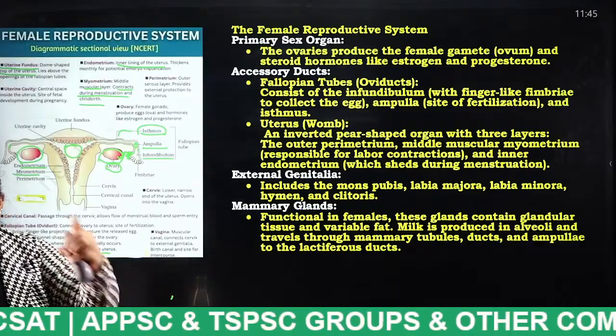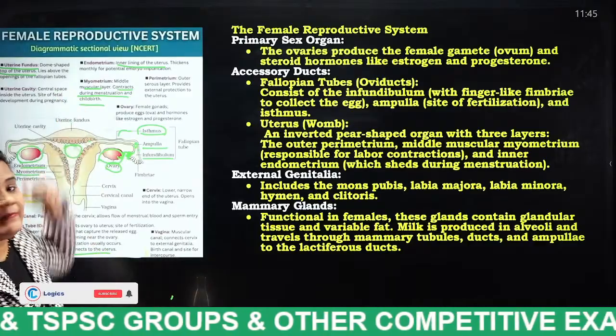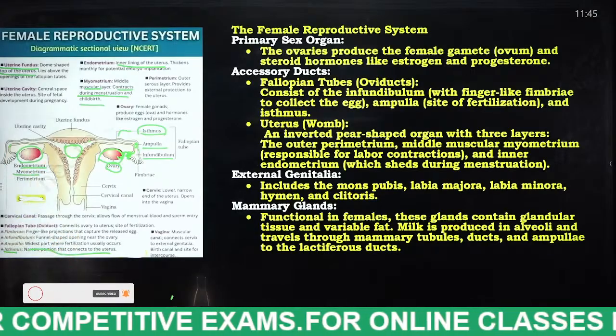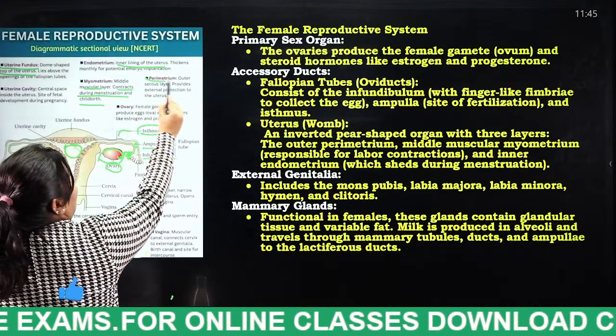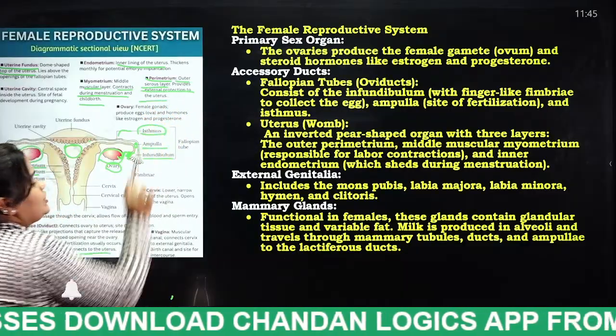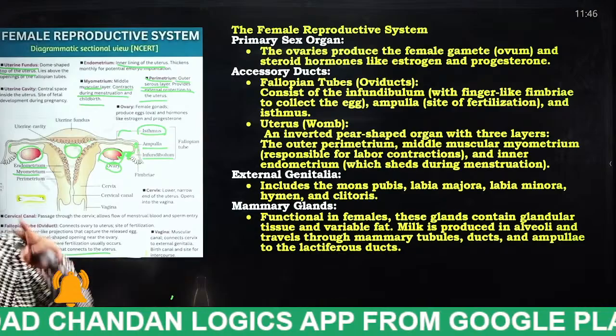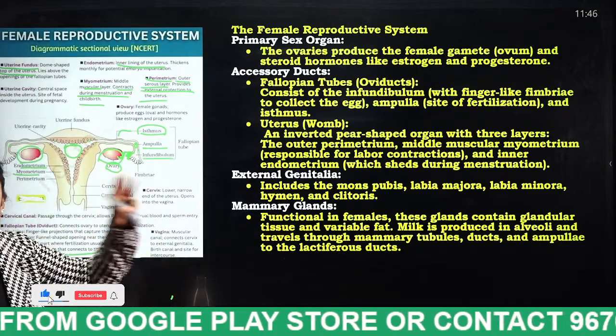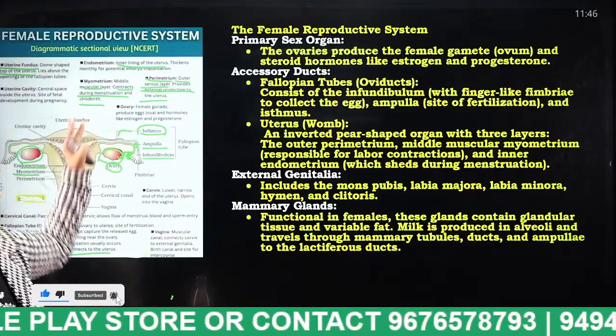And that middle layer is known as what, students? Myometrium. And the outer layer of the uterus is known as what, students? Perimetrium. This is the outer serous layer, which provides external protection to the uterus. This uterus consists of 3 layers: endometrium, myometrium, and finally perimetrium.